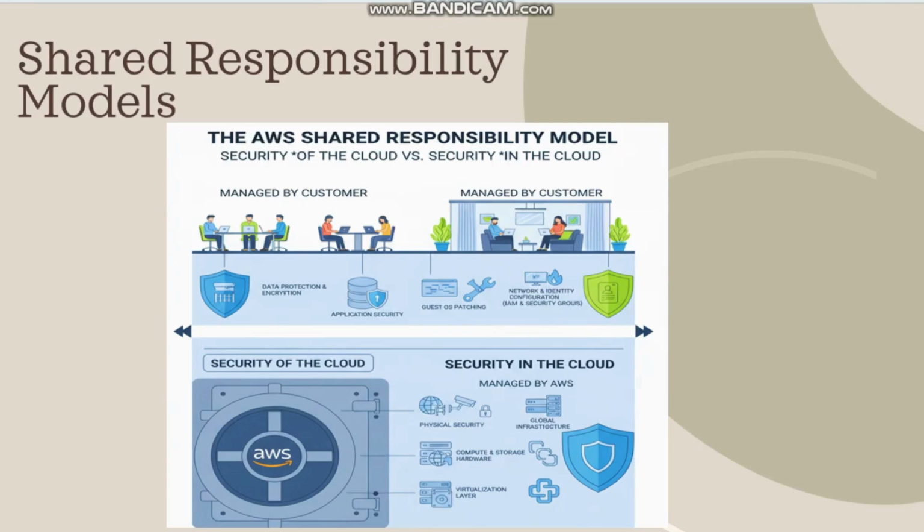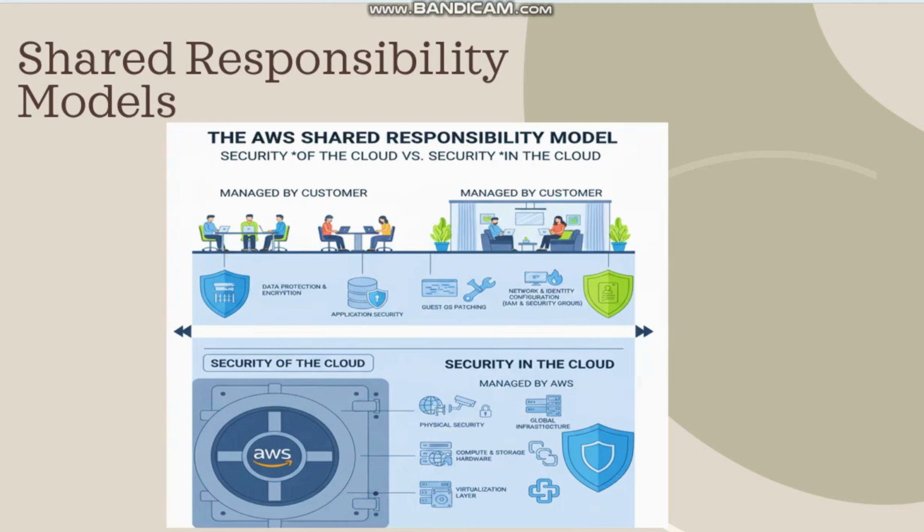Why is it called shared responsibility model? Because it is shared by both AWS and the customer. The services which are handled by AWS are the physical security of the data center, like the region and the availability zone, hardware, storage devices and the global infrastructure. These are all maintained by AWS.